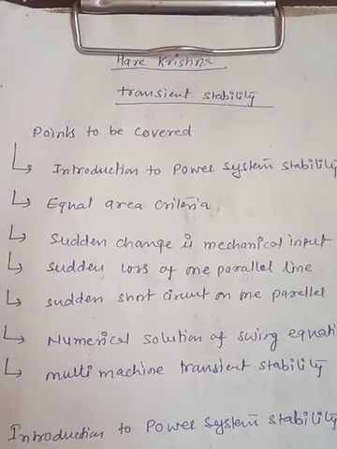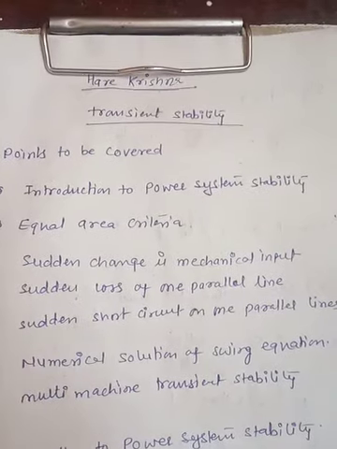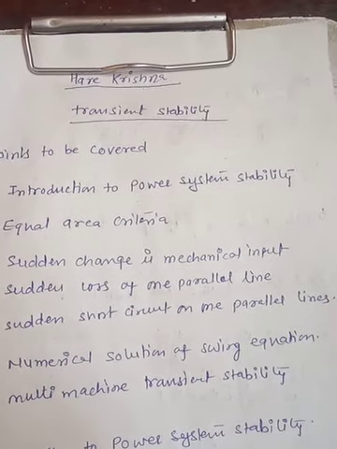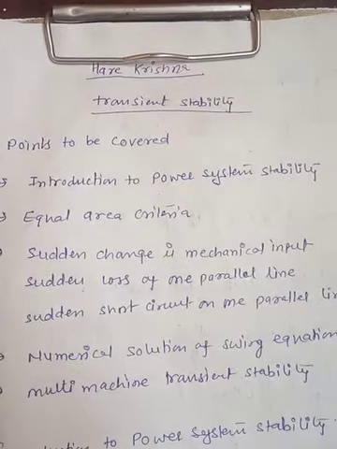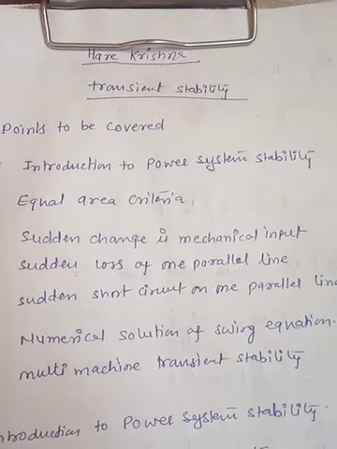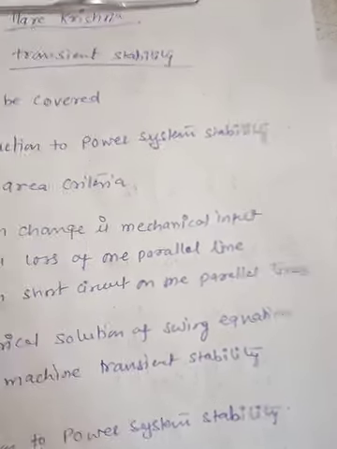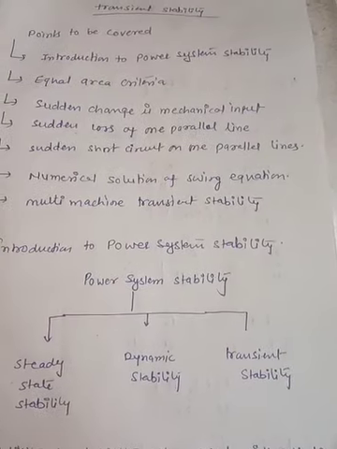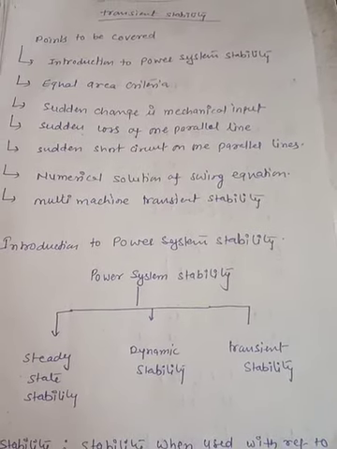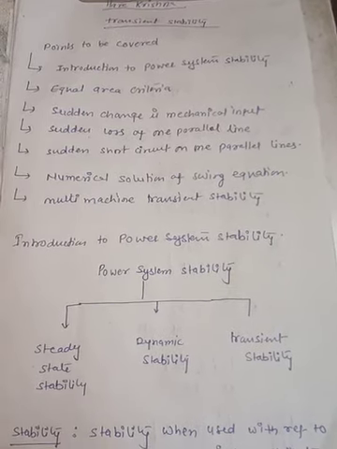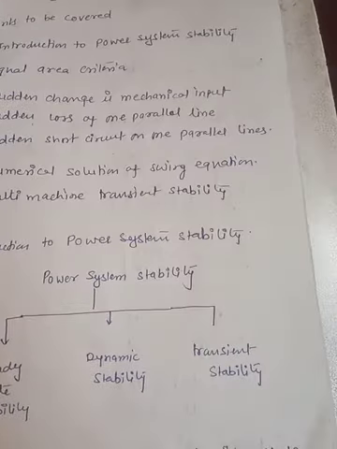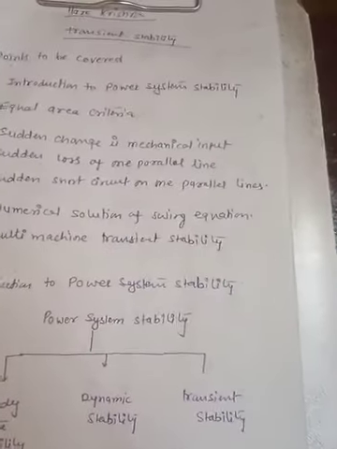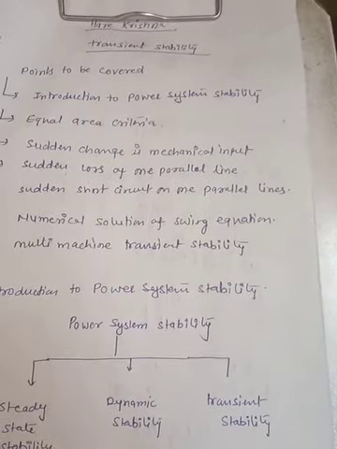Within this equal-area criteria, we are going to discuss three topics: when a sudden change takes place in mechanical input, sudden loss of one parallel line, and sudden short circuit on one of the parallel lines. So these three points we are going to discuss in equal-area criteria. Then we are going to talk about the numerical solution of the swing equation, and in the last we will discuss the multi-machine transient stability analysis. Okay, we'll take a 9-bus system, and then we'll discuss how we can solve the transient stability analysis.